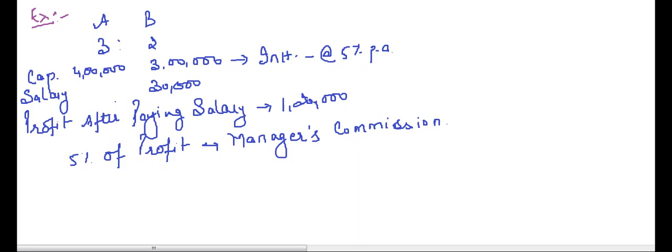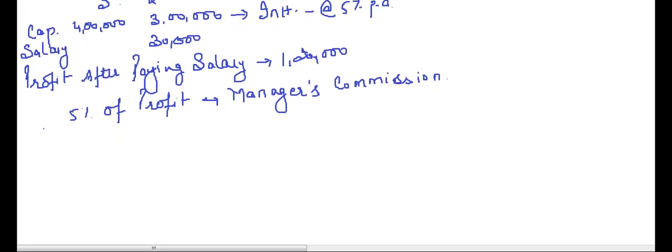Now here this point is very important. One is profit after paying the salary is 1,20,000. So the profit before salary, what will be the actual profit?